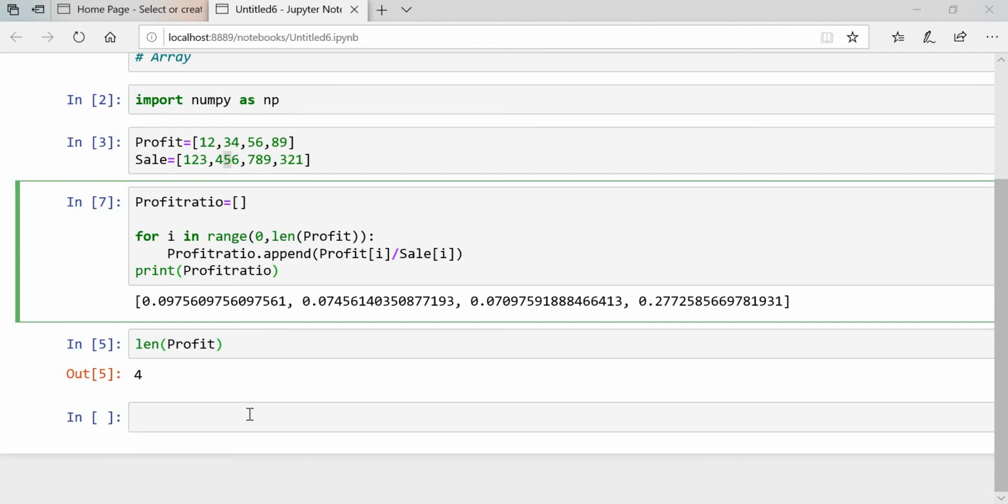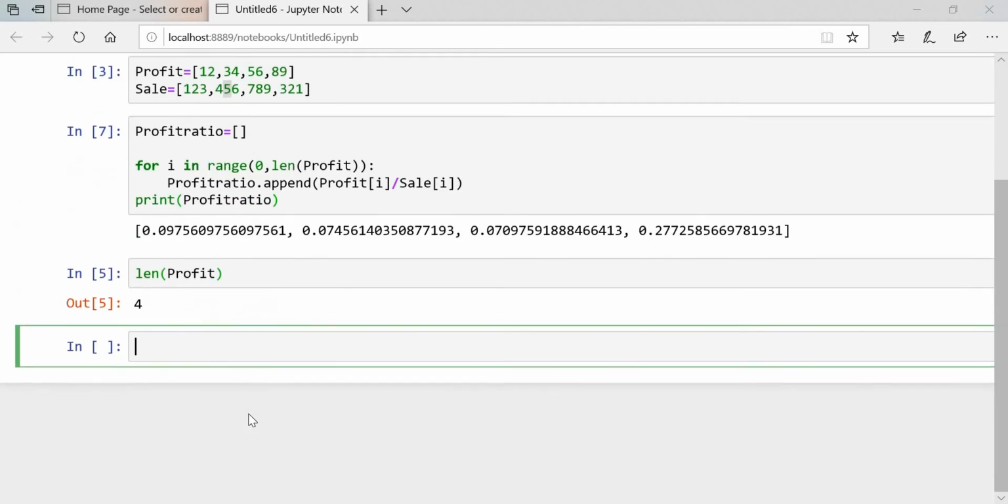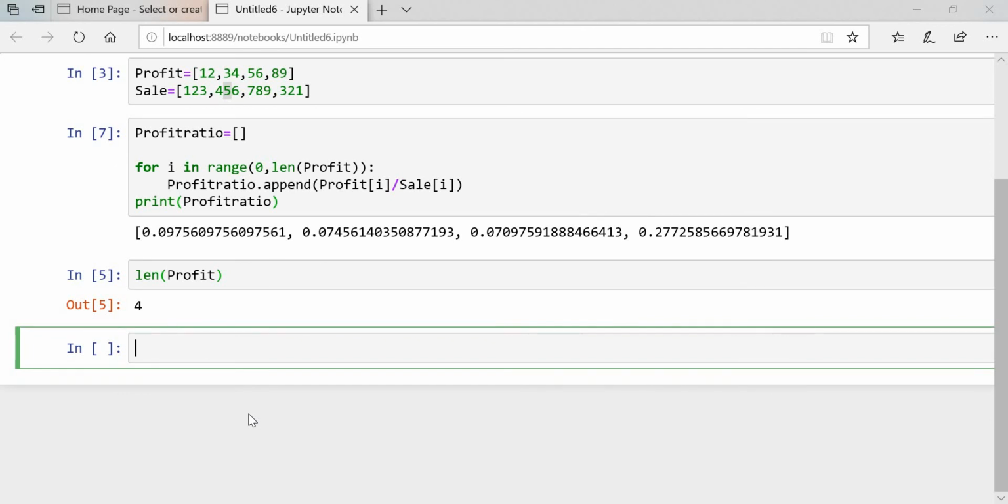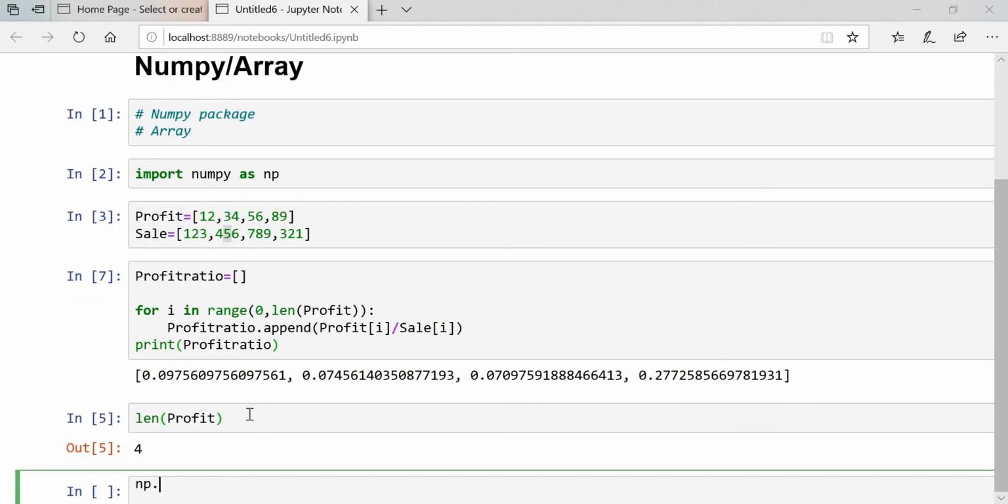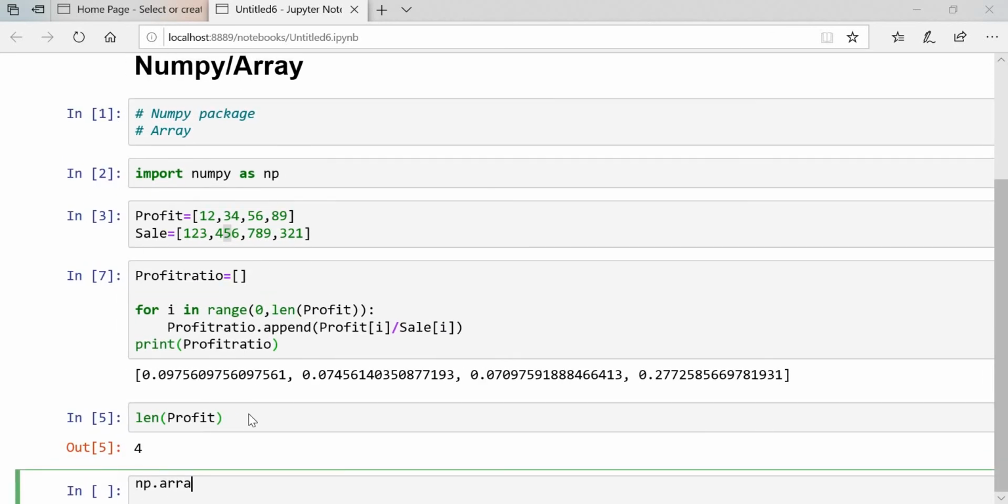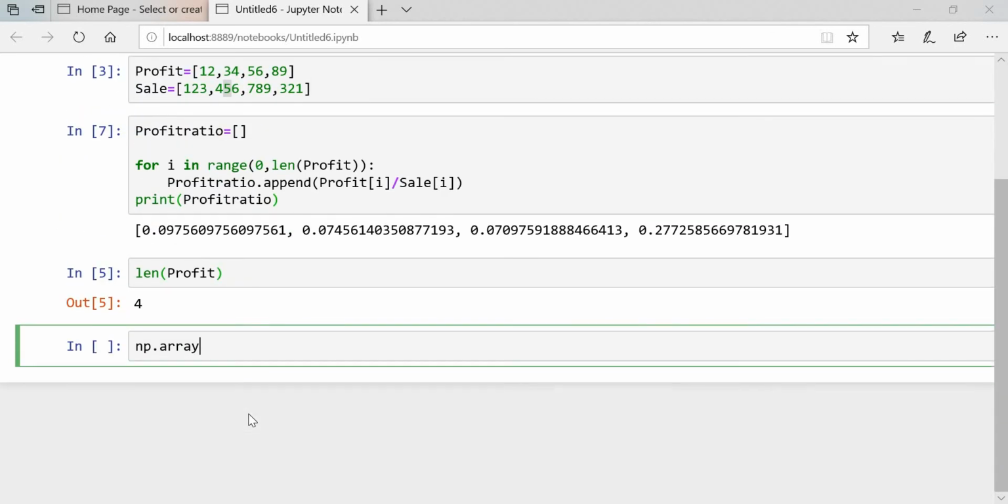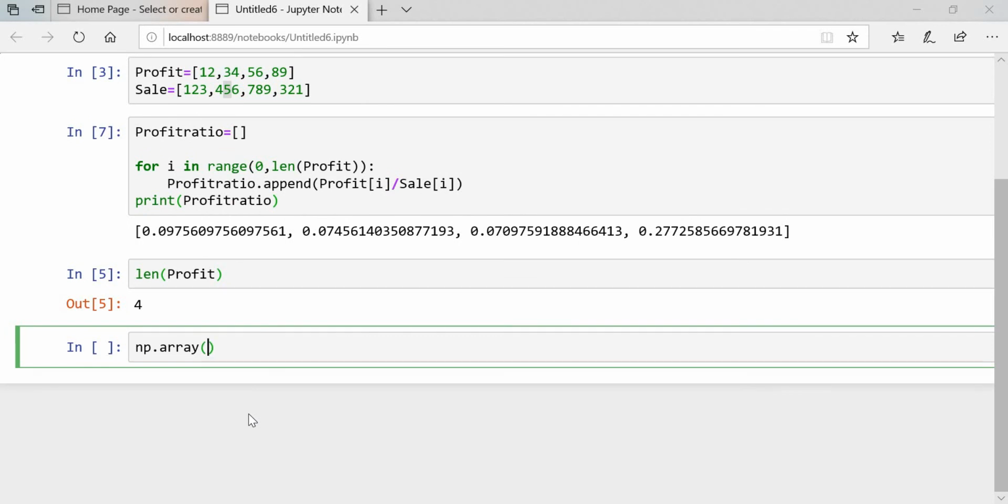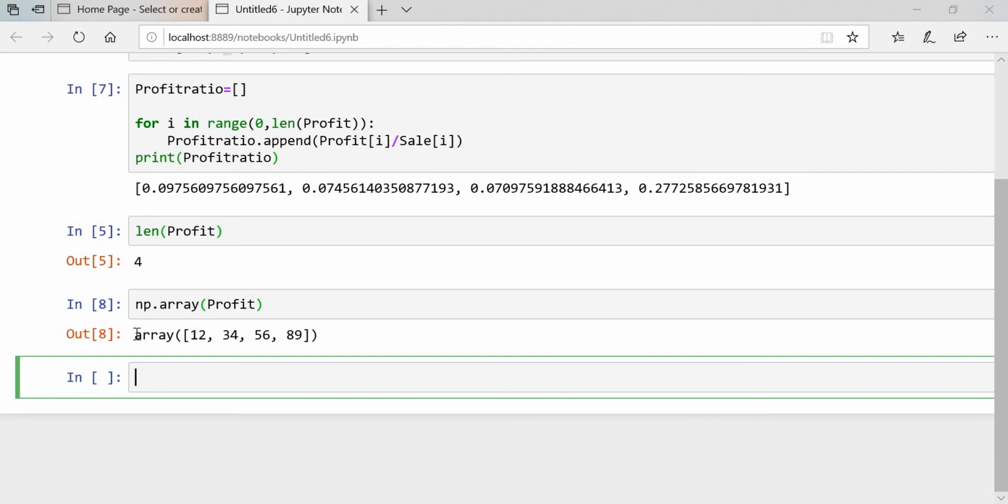So guys, for that you can use the NumPy array as well, so we'll see that one. First of all, we have to convert profit and sales into an array. We'll simply use np.array, then you put the profit inside this one. Once you execute, see, it converted into an array.